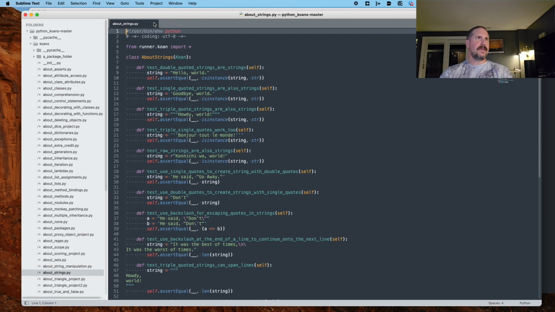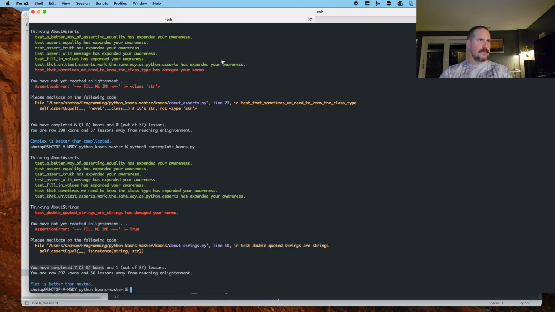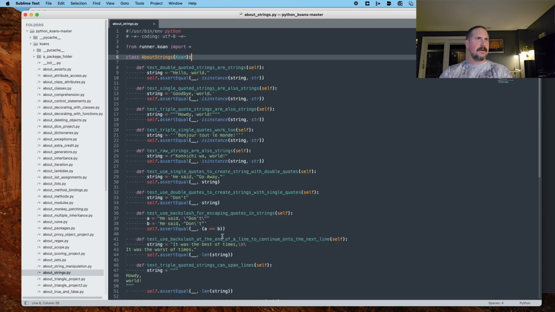Same thing. Let's take a look where our first error is originating, and that's line 10. All right, here we are on line 10. In this test, we are going to test double quoted strings are strings. We have a string variable saved to the string hello world, which is very common to write in your first ever program. So maybe we'll do that at some point.